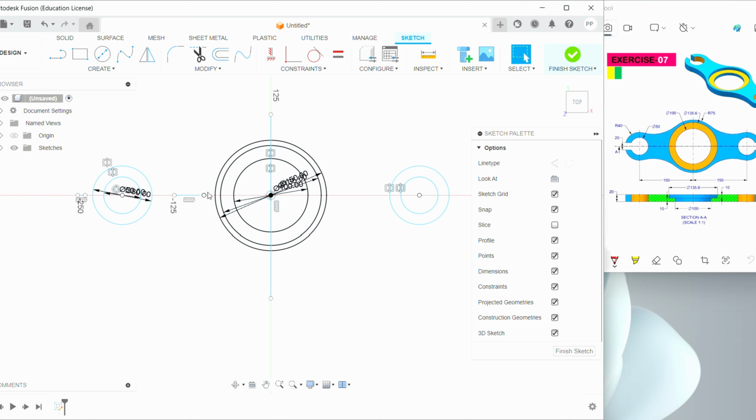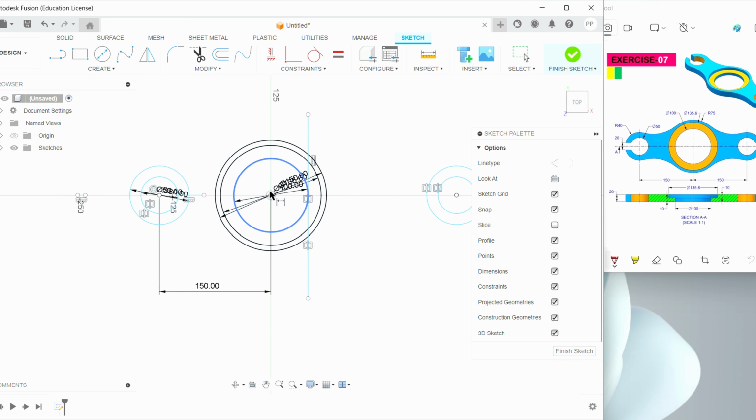Now we need to dimension it. So I'm going to dimension it from this point and this point. The length is 150 mm. Enter. Again, dimension.